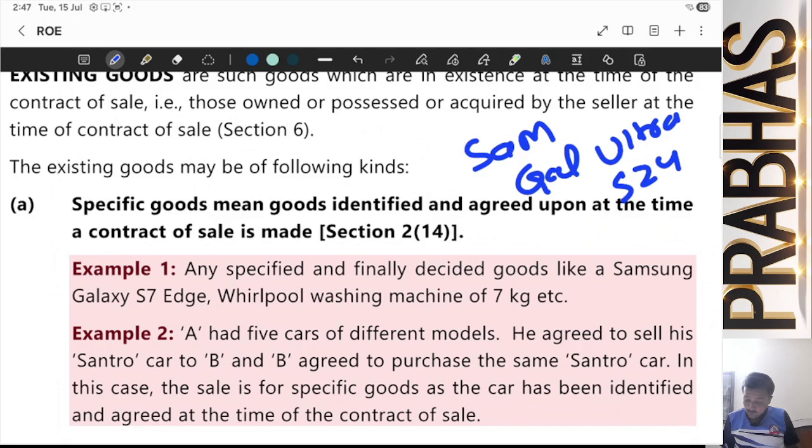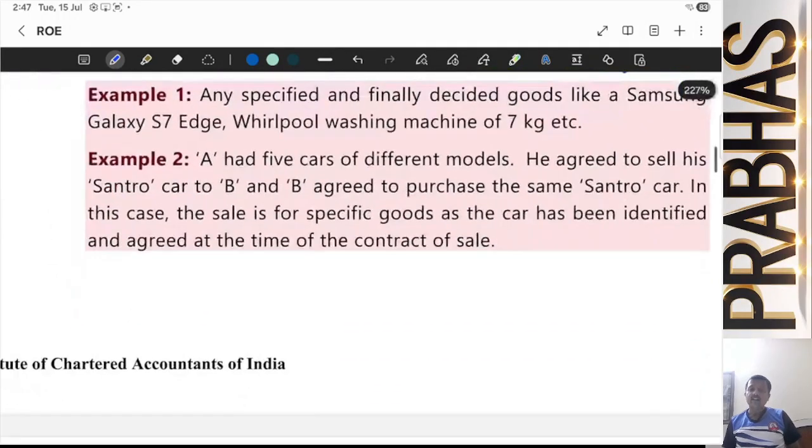Everything is very clear, the gray color, blue color, whatever it is, that one. Or when I point to some goods and say that I want that, it becomes a specific good. Then comes ascertained and unascertained.